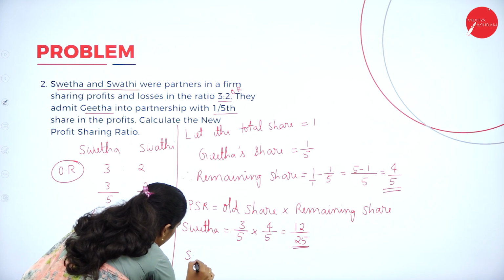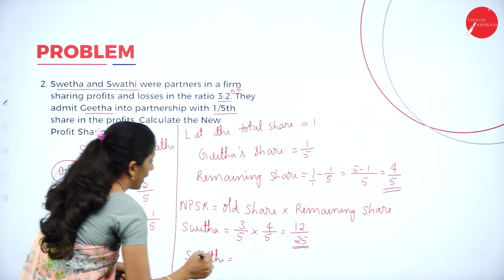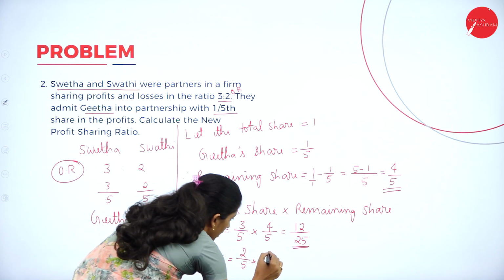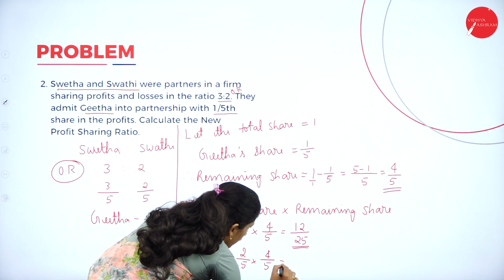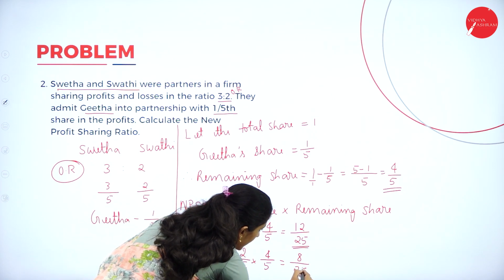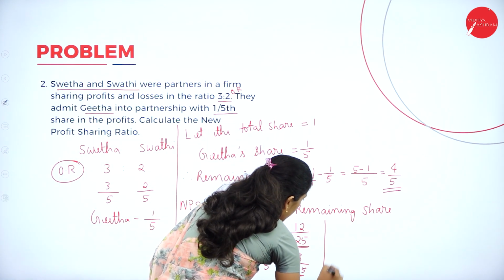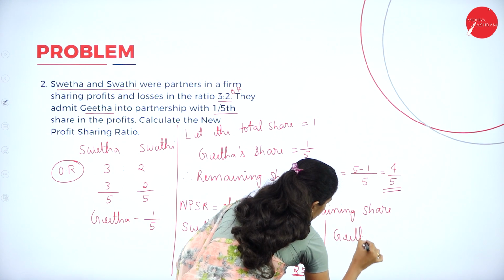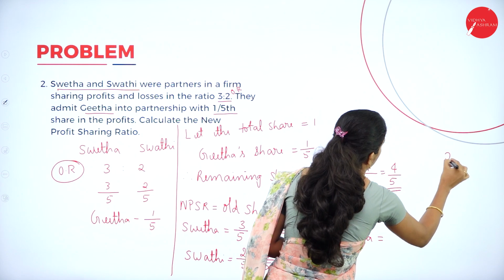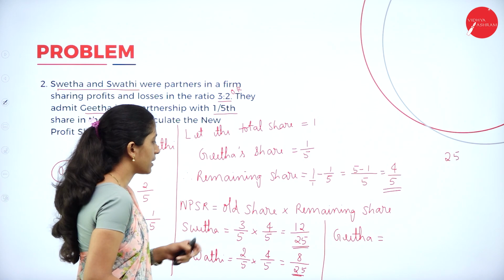Now calculate that of Swati. Swati's old share is 2/5, into the remaining share, 4/5. So 4 into 2 is 8, 5 into 5 is 25. Now we can easily calculate the share of Geeta. The total share is 25, so the denominator is 25, and we got Shweta's share as 12 and Swati's as 8.